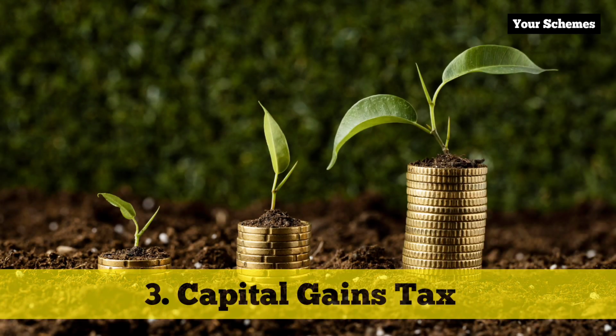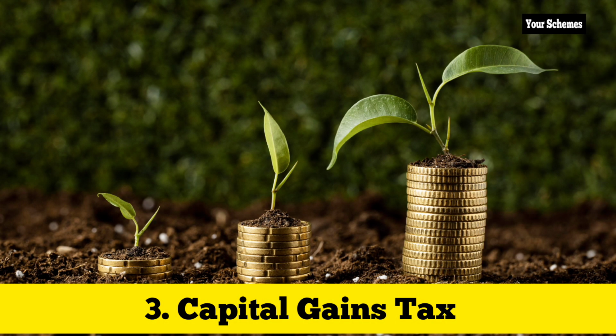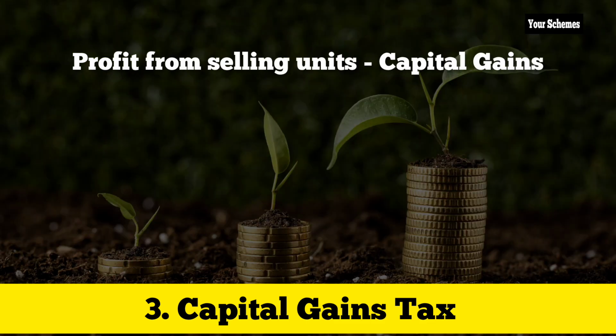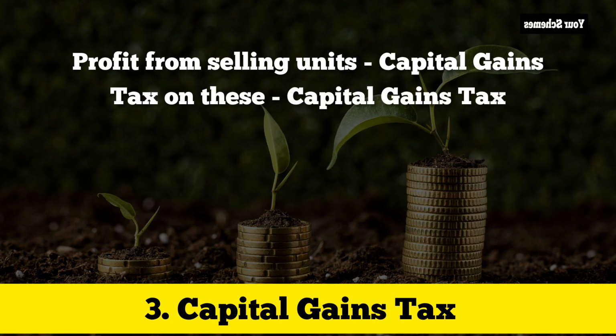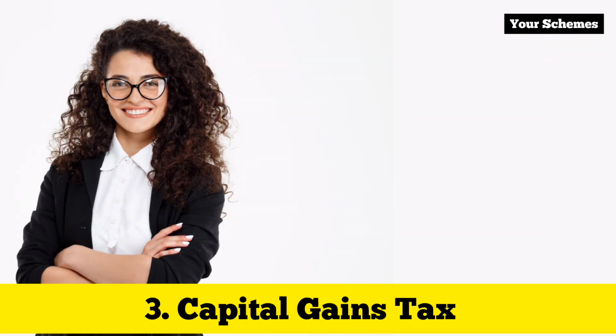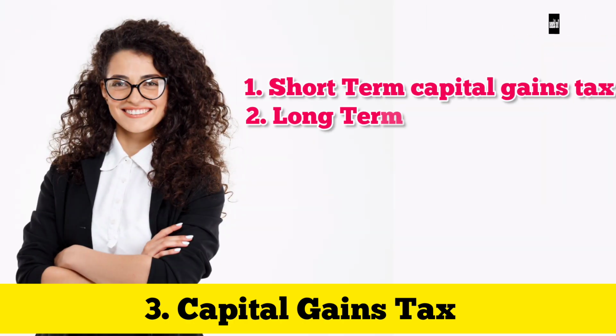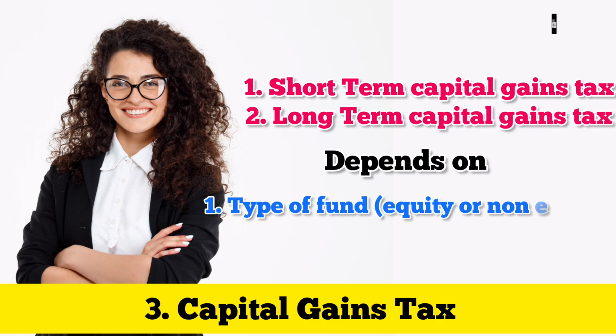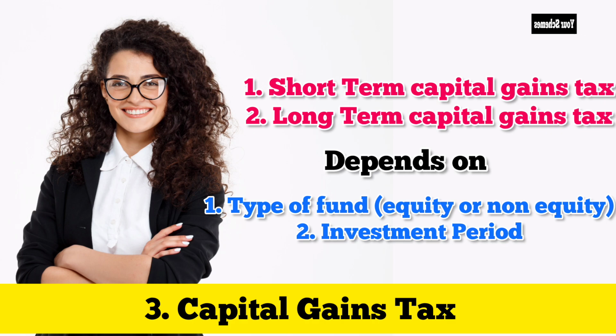Next is capital gains tax, that is CGT. The profit that you get when you sell a mutual fund unit is known as capital gains. Okay, and the tax applied on these gains is known as capital gains tax. So capital gains tax can be divided into short-term capital gains tax and long-term capital gains tax, and these depend on the type of mutual fund, whether it be equity or non-equity, and it also depends on the investment period.